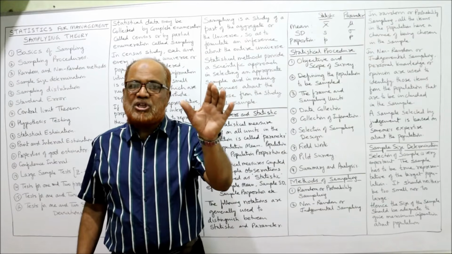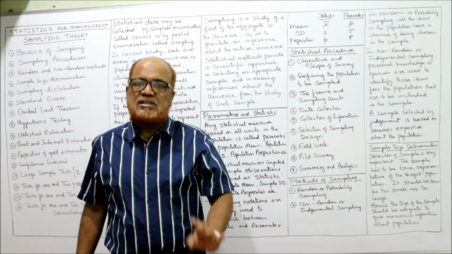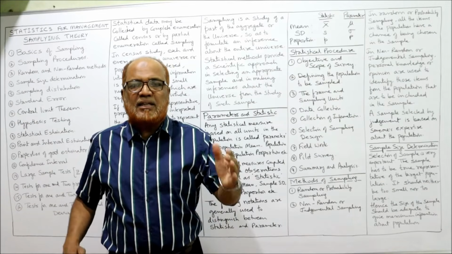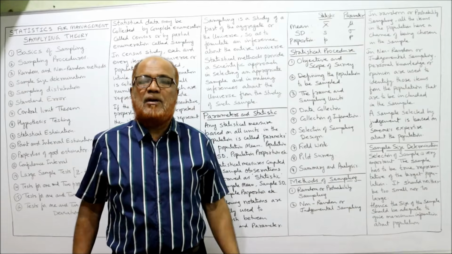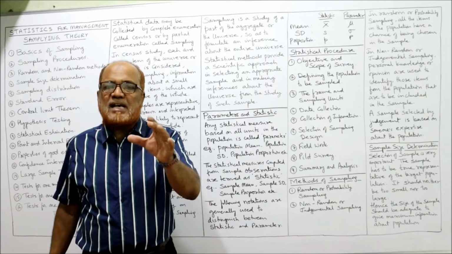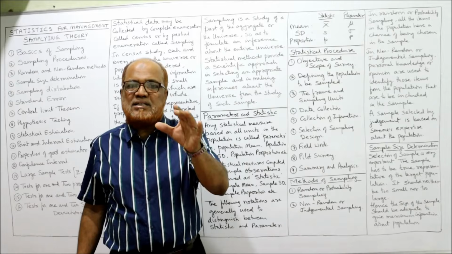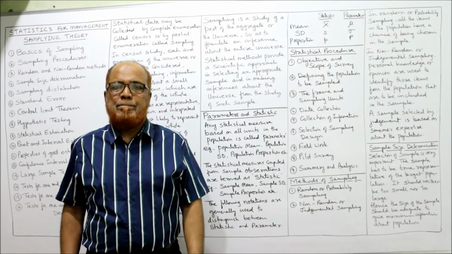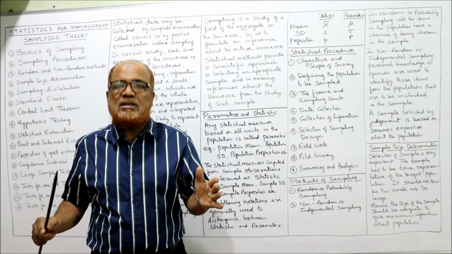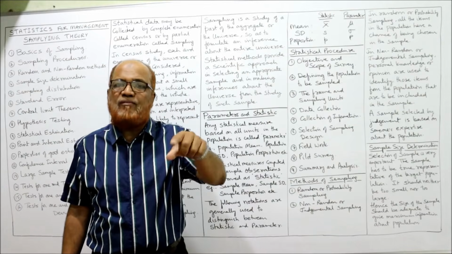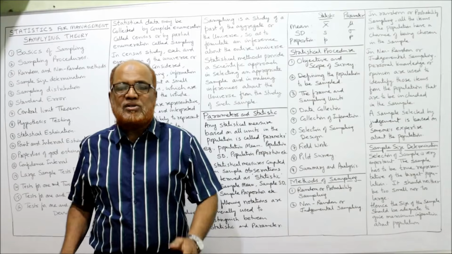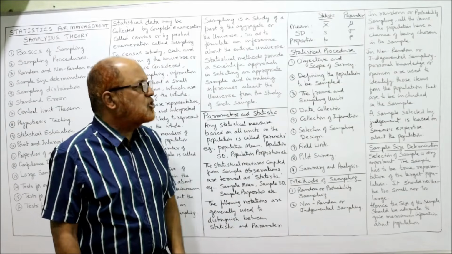Once the objective of sampling and population size are decided, the third step is to decide the sampling units. First, we have to see whether samples can be precisely taken from the population. There should not be any ambiguity or confusion regarding the samples to be drawn from the population. So sampling units should be very clear.